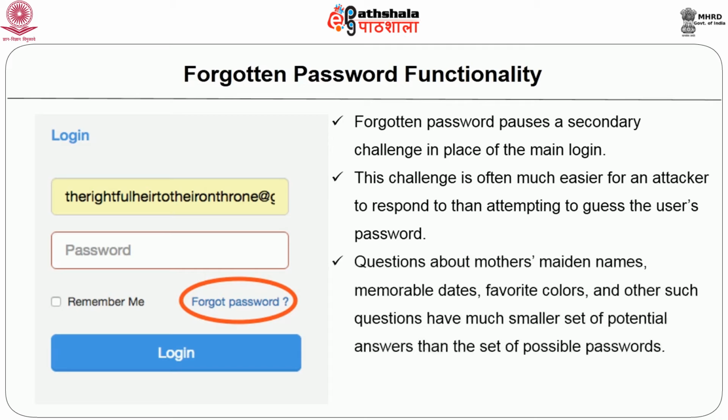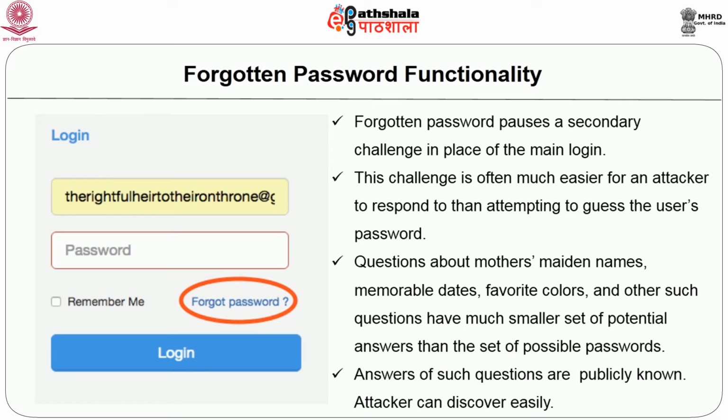What kind of question is usually asked as a secondary challenge? Your mother's maiden name, memorable dates, favorite colors, and the like. They have a smaller set of potential answers than the set of possible passwords. Meaning that if we have to guess passwords, we have to try many possibilities, but if secondary questions are asked, their answers are usually limited.